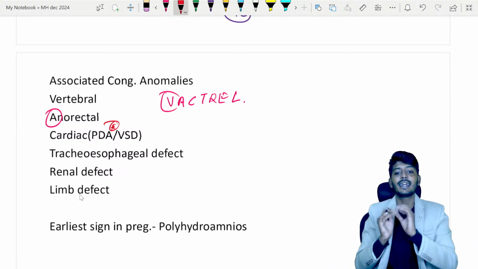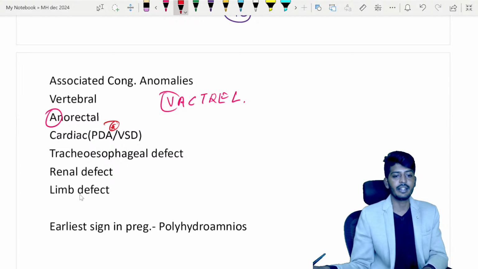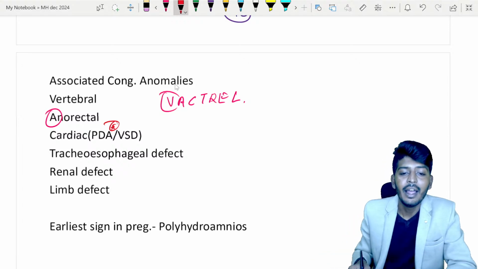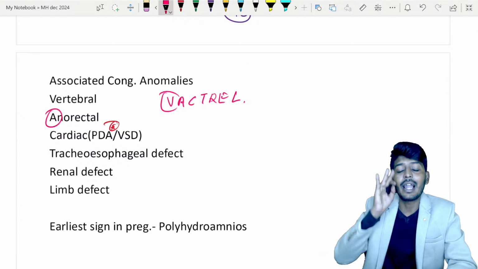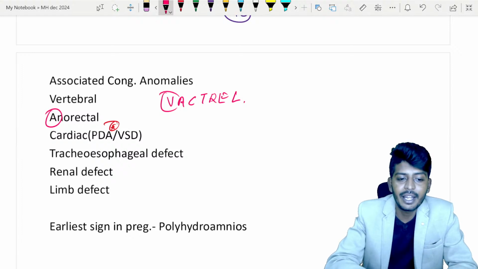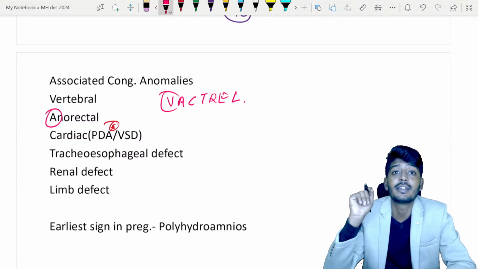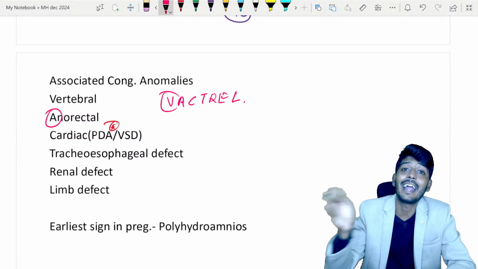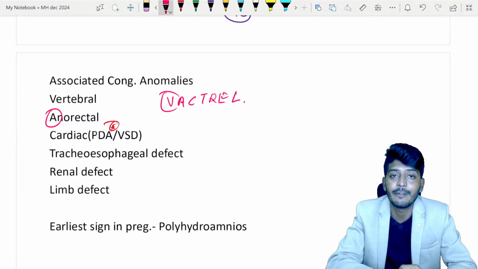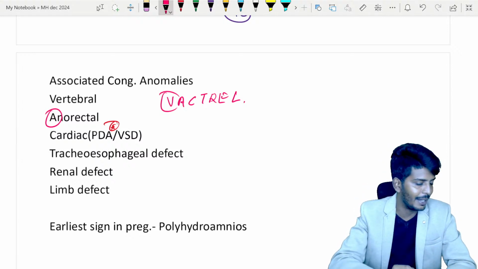Okay. So what exactly you need to understand here, my dear students, is a very, very important aspect. The congenital anomalies. They will ask you, for example, a child diagnosed with a patent ductus arteriosus. Along with that, they will give the history. So you need not worry. Yes, it can be associated with the tracheoesophageal fistula. It is a congenital anomaly, my dear students.